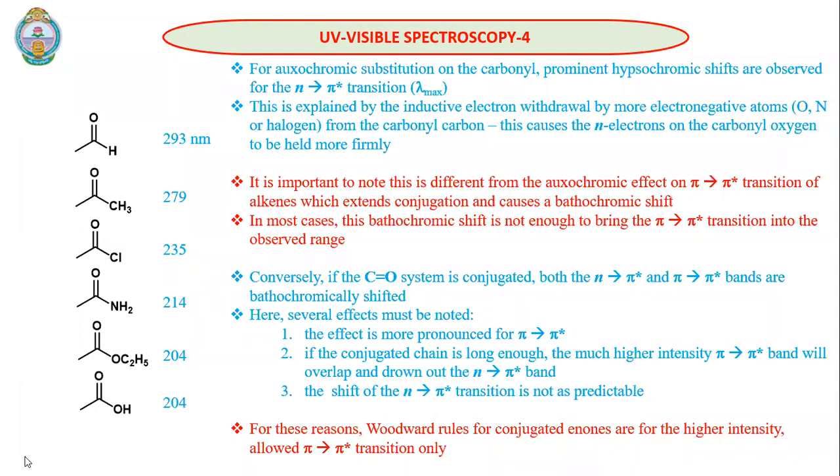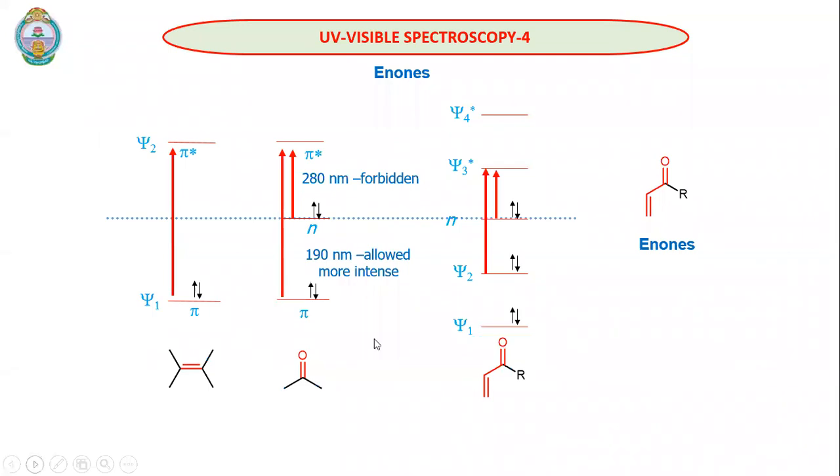Let me remind you one more thing. Here, the pi to pi star transition will be around 180 nanometers, then the n to pi star transition will be around 280 nanometers. But in general we observe the UV visible spectrum from 200 nanometers to 800 or 900, and we don't observe wavelengths below 200 nanometers.